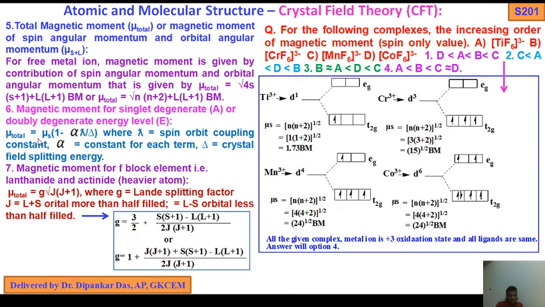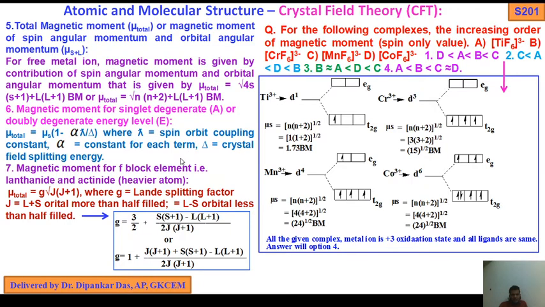So mu total for singlet degenerate or doublet degenerate energy levels, keep in mind, equals mu s within the first bracket 1 minus alpha lambda by delta. So delta means splitting energy, lambda means spin orbit coupling constant, and alpha is the constant for each term.